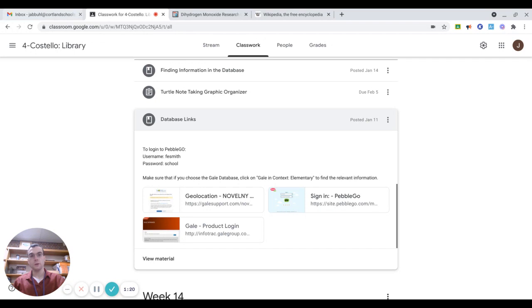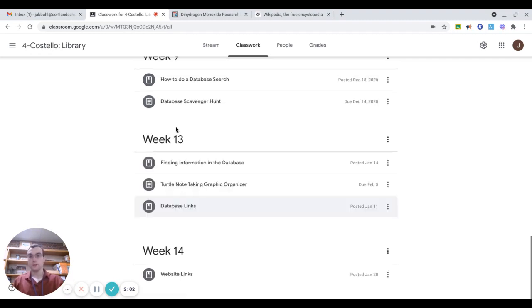Now, not always is our information going to be able to be found on a database. Sometimes we might have to go into the websites in order to find that information. So, in order to do that, we need to be thinking critically about what sort of websites are going to be useful and reliable enough for us to get our information. So, today we're going to talk about a few things in order to figure out what is going to be reliable information, and we will continue and talk about how we can put that information into our notes.